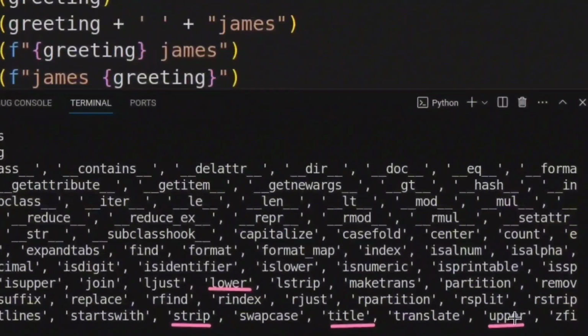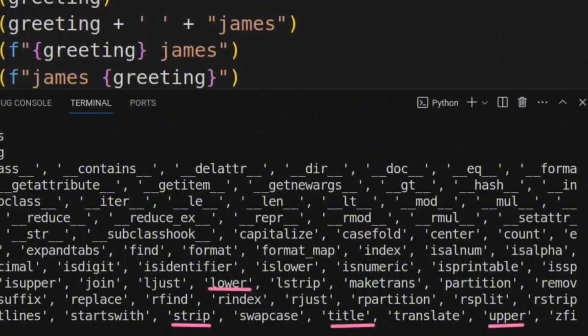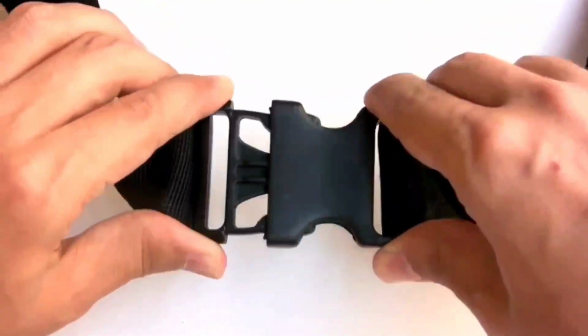In the terminal here, we have got a list of methods that we can use with our strings. For this video, we will focus on 4 main methods: uppercase, lowercase, title case, and strip. This method allows us to manipulate the case of our strings, and we will explore others as we continue our journey. So buckle up, because we are about to dive into some exciting string manipulation techniques.